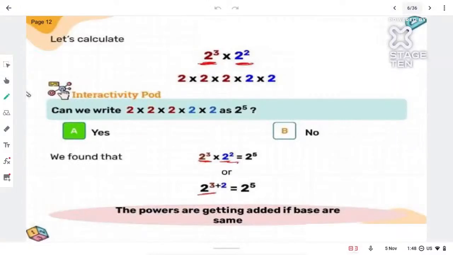Look over here. 2 cube into 2 square. First you find out 2 cube, then you find out 2 square, then you multiply both of them. Instead of that, there is an easy method. If we do 2 raised to 5, we directly multiply 5 times. Why do so much hard work? We can do it easily. So that becomes your first law. Now a power m plus a power n is a power m plus n.